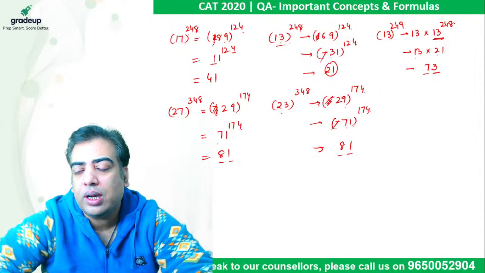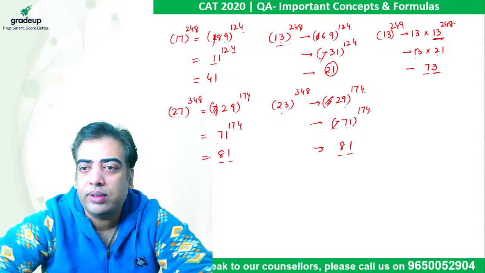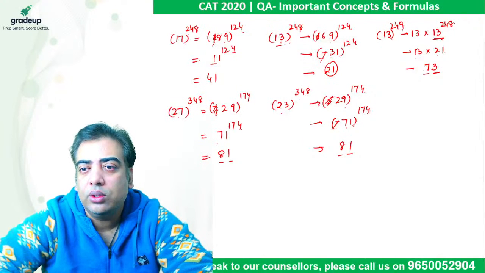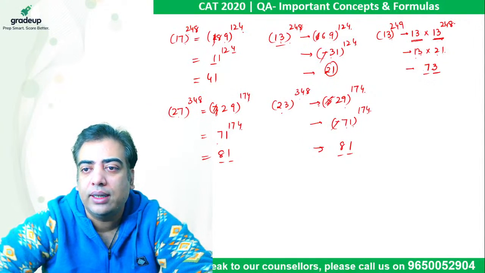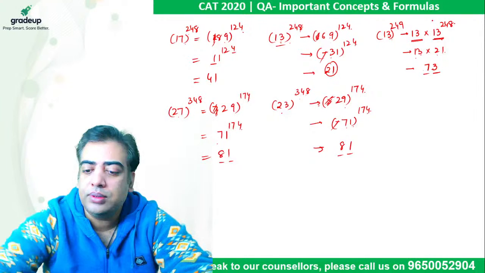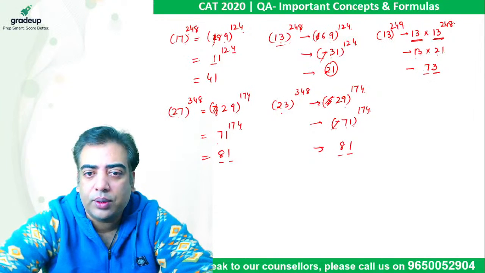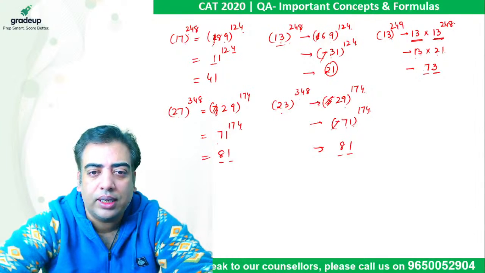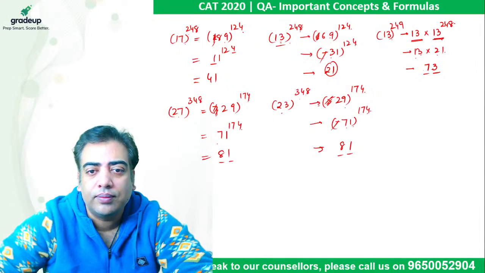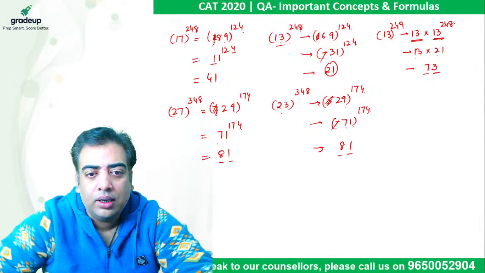So whenever you come across an odd power initially and you want to do squaring, you just need to keep one value aside such that the power becomes even. Likewise will be the case in 17 or any number ending in 7. So please everyone check it out. I hope it is clear.